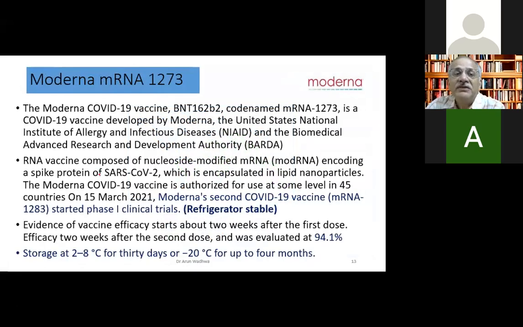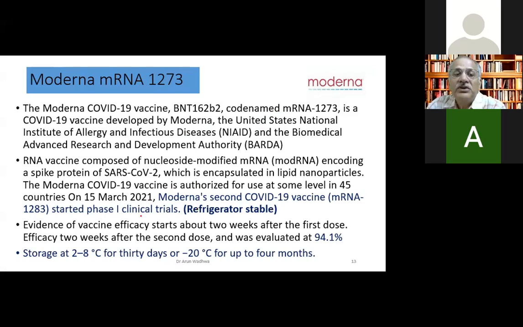Then the second vaccine, which is fondly called the mRNA-1273 vaccine, is also a similar vaccine, exactly like the Pfizer vaccine, but it was made by US NIAID and the Biomedical Advanced Research and Development Authority. It is made only in US, not from Germany. The same RNA encapsulated, whole length spike protein is coded by this.